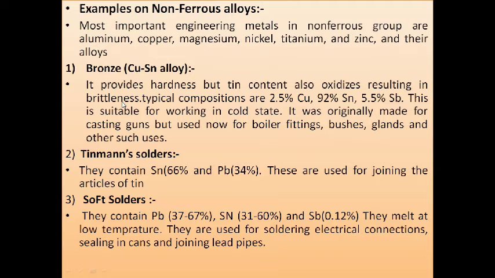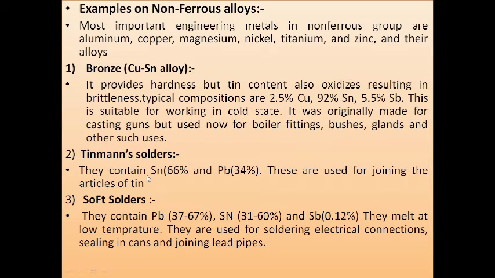It shows the brittleness during the addition of tin. Typical composition is 2.5% copper, 92% tin, and 5.5% antimony. This antimony is used for the formation of oxidized tin. This is suitable for working in the cold state. It was originally made for casting guns, but is used now for boiler fittings, bushes, glands, and other such uses.